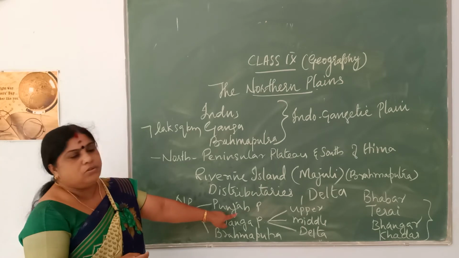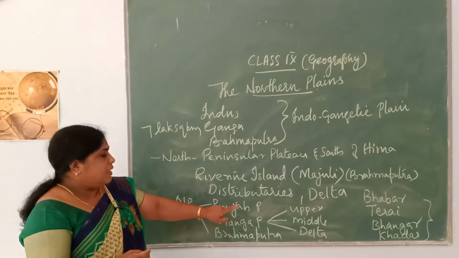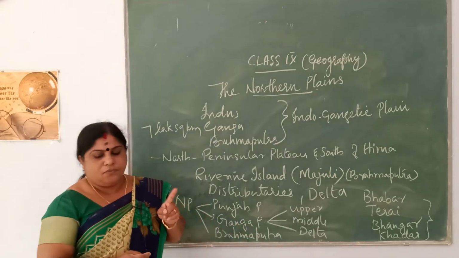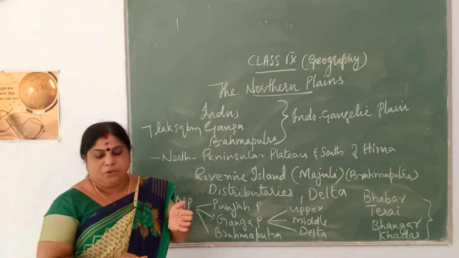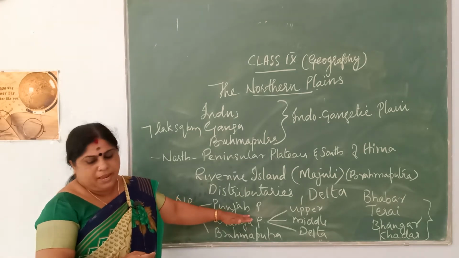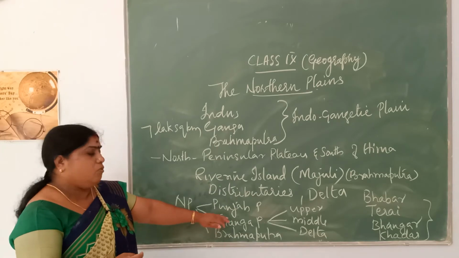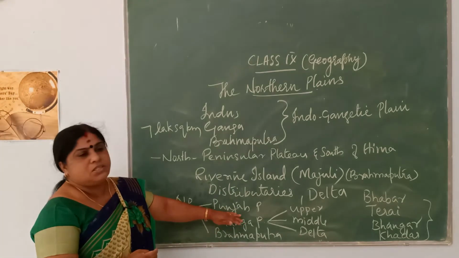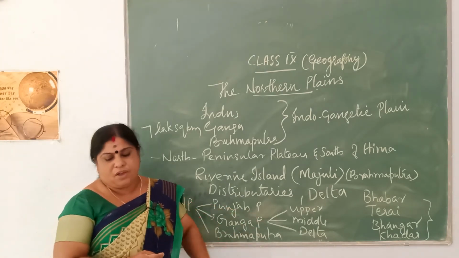So, first moving on to the Punjab plain, how is it formed? The Punjab plain is found on the top western part and is made by the Indus and its tributaries. You know what is the meaning of the word Punjab? Punj means 5 and Ab means water. So Punjab means the land of 5 rivers.